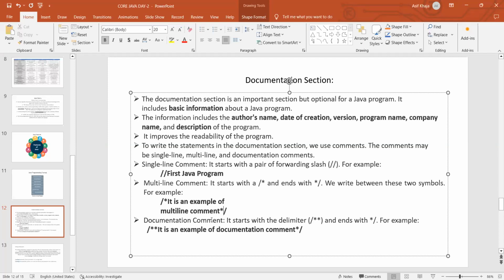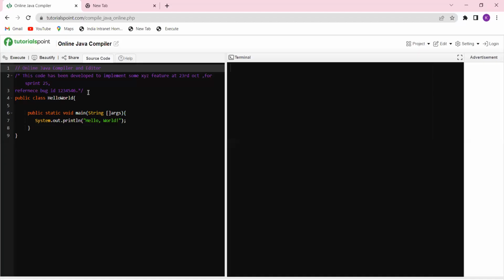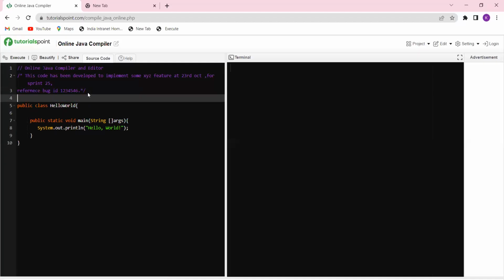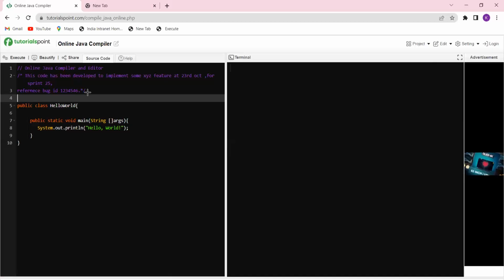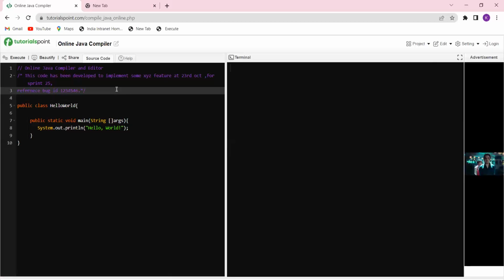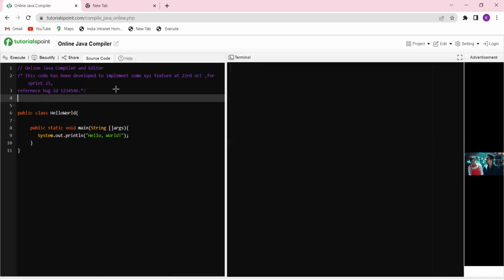close that with star slash. And if I want to share any documentation, any documentation I want to provide, then I have to use the comment slash double star and then close it with this.